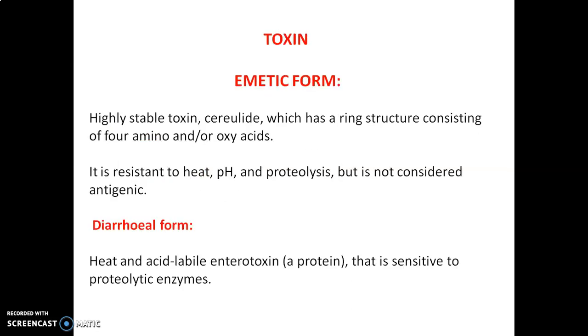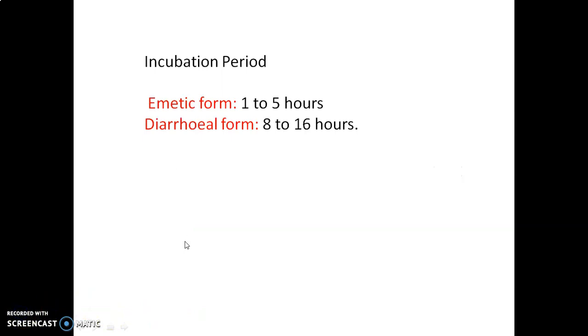Let us see about the toxins. We have the emetic form as well as the diarrheal form. Coming to the toxin of the emetic form, it is a highly stable toxin, cereulide, which has a ring structure consisting of 4 amino acids or oxy acids. It is resistant to heat, pH and proteolysis, but it is not considered antigenic. The diarrheal form matches what we discussed earlier; it is also proteolytic, sensitive to protein degradation. Coming to the incubation period, the emetic form is 1 to 5 hours and the diarrheal form is 8 to 16 hours.